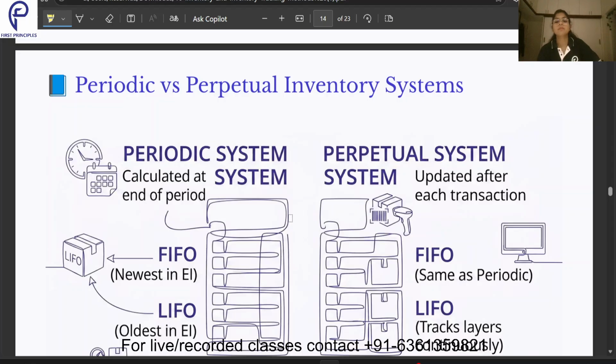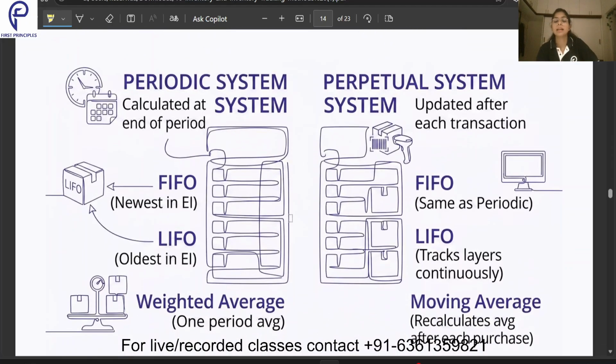In case of FIFO, if we are following the FIFO method, you will get the same results for the ending inventory and cost of goods sold in both the periodic and perpetual methods. Whereas for LIFO, there will be separate numbers for COGS and ending inventory if you follow the periodic and the perpetual method.